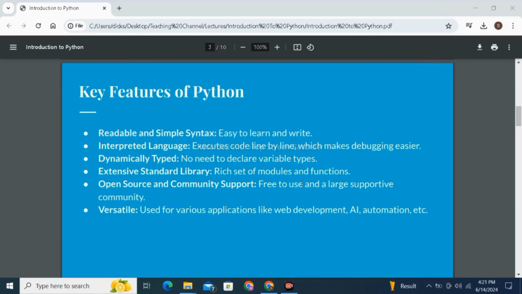It is dynamically typed, there is no need to declare variable types because it is understood. If we use a variable, then Python can understand what the type of the variable is. Extensive standard library, a rich set of modules and functions are available in this language. Open source and community support, it is free to use and has a large supportive community. Versatile, it is used for applications like web development, AI, automation, etc.